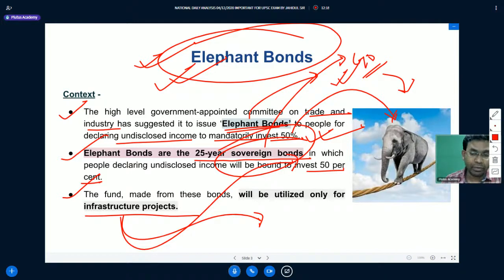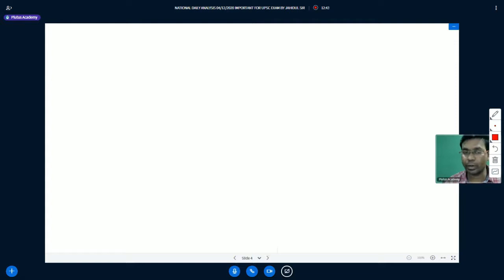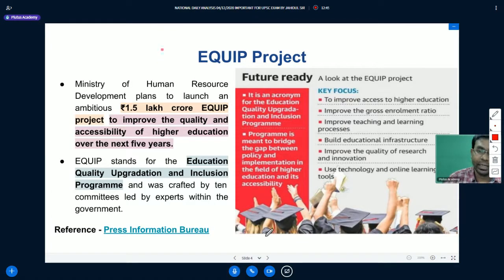And when we talk about social infrastructure, we can talk about the government building a higher education institute, or building a school, or building a well. Those infrastructure that help the society to build are known as social infrastructure. So I hope you understood about elephant bonds. Having understood the first topic, let us move to the next topic. We will understand about EQUIP project.